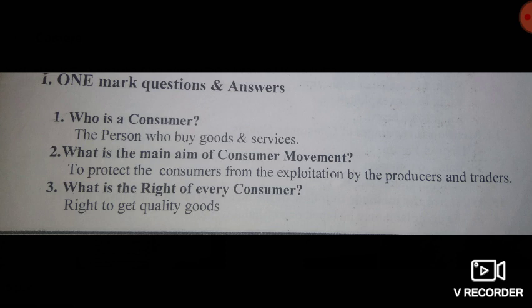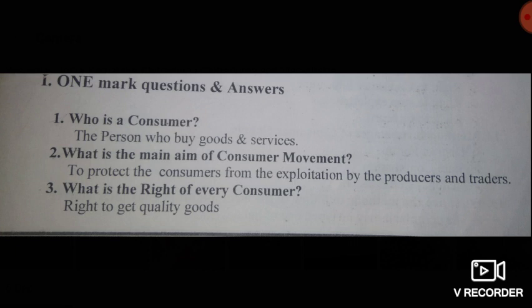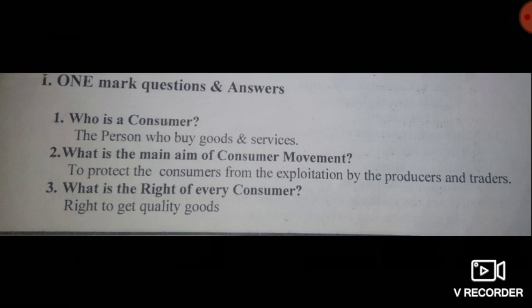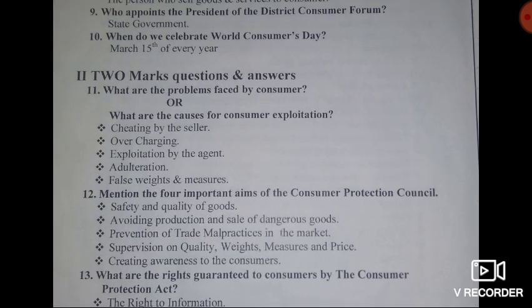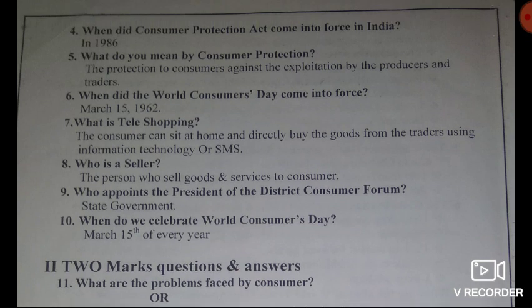Second question, what is the main aim of the consumer movement? Answer, to protect the consumer from exploitation by the producers and traders. So that is the main aim of the consumer movement. Then third question, what is the right of every consumer? All of you know that the right to get quality goods is the right of every consumer. Then fourth question, when did the Consumer Protection Act come into force in India? Very important, in the year 1988.